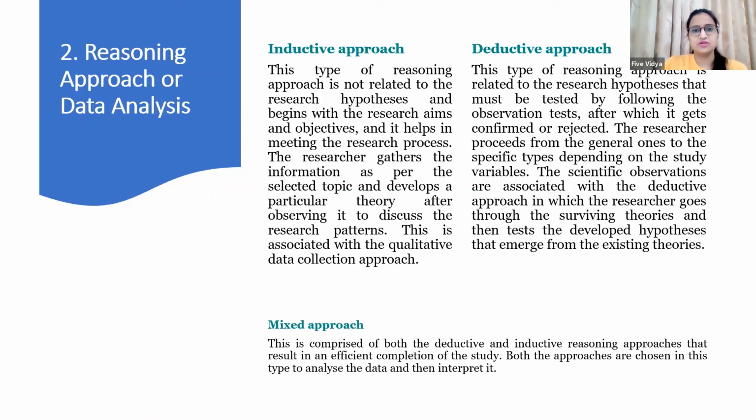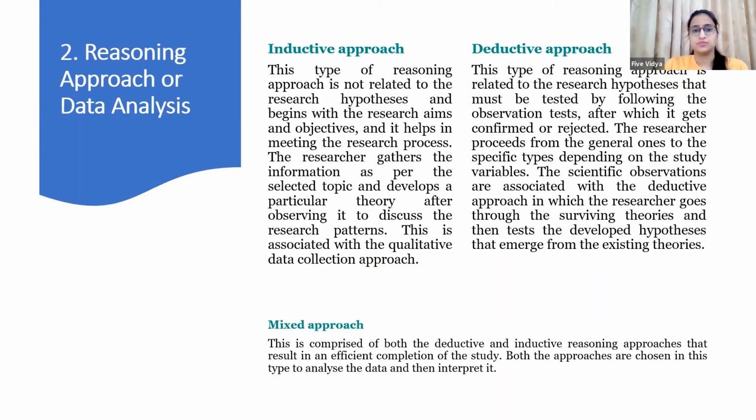Now, the difference between these two approaches is that the inductive approach, whenever you are doing qualitative research, is not related to any hypothesis. It just gathers the information you are receiving from your respondents, whereas the deductive approach is related to your research hypothesis, then your observations, and then you are deducing your results.